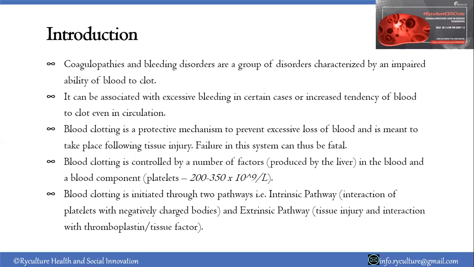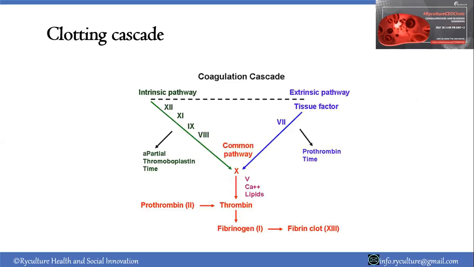So we need to know that blood clotting is initiated through two pathways. The intrinsic pathway, which comes as a result of interaction of platelets with negatively charged surfaces, and then the extrinsic pathway, where there's tissue injury and the exposure of tissue factor. So these are things that can lead to failure or inability of blood to clot when it's supposed to be clotting.